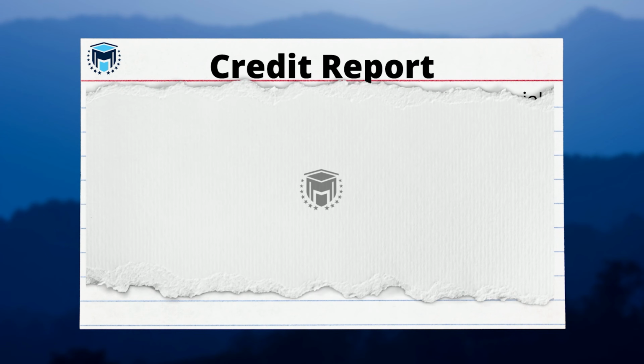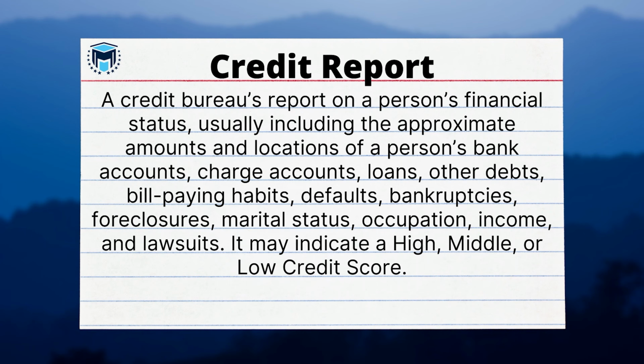Credit report. A credit bureau's report on a person's financial status, usually including the approximate amounts and locations of a person's bank account, charge accounts, loans, other debts, bill-paying habits, defaults, bankruptcies, foreclosures, marital status, occupation, income, and lawsuits. It may indicate a high, middle, or low credit score.